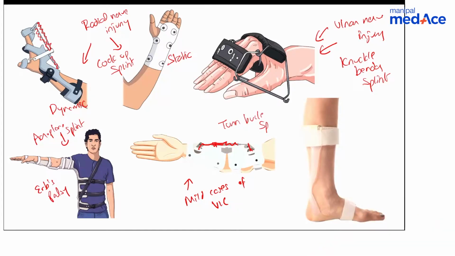Can you tell me what this is and where it is used? Okay, Dr. Jain says foot drop.